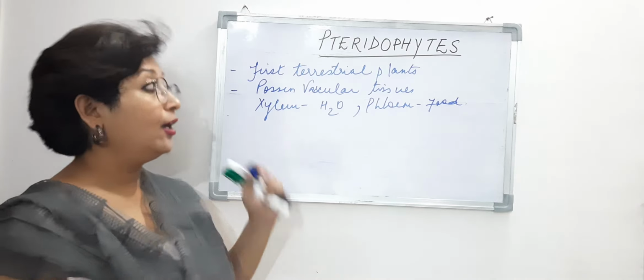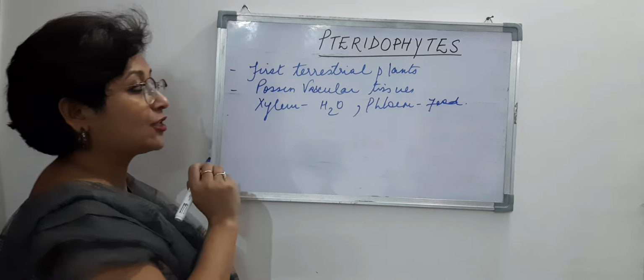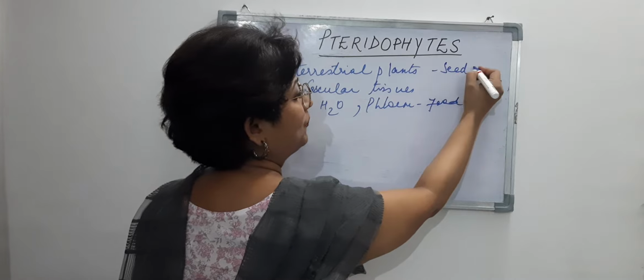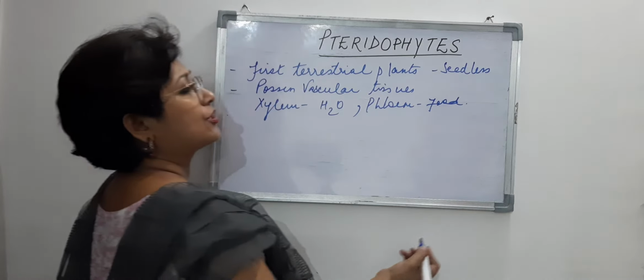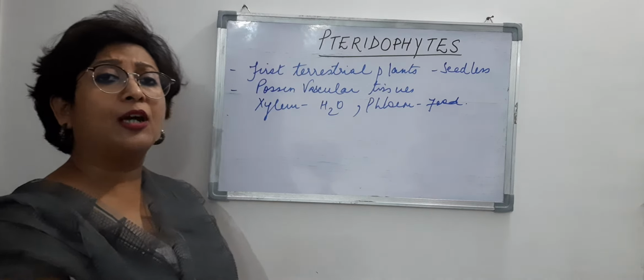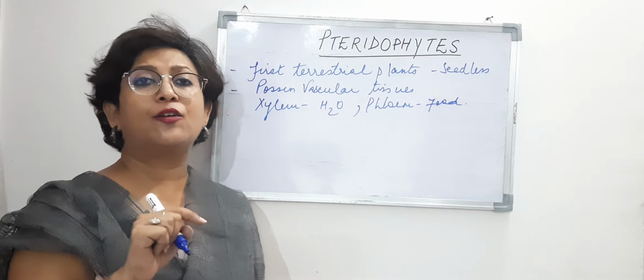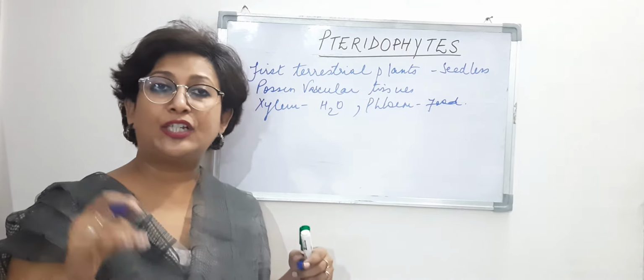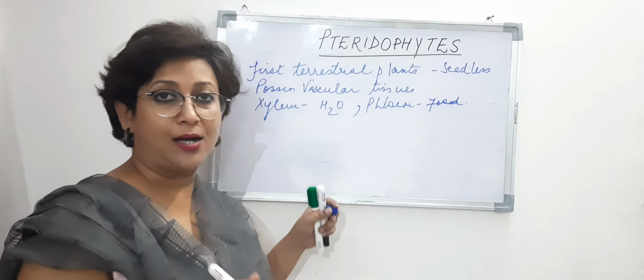So again, we know that they are seedless plants, right? In fact, we've been talking about seedless plants only. Up till now, we've talked about the thallophytes, the bryophytes, and now the pteridophytes. They are cryptogams, which means they are seedless plants, right?